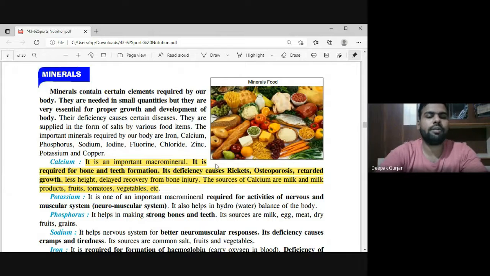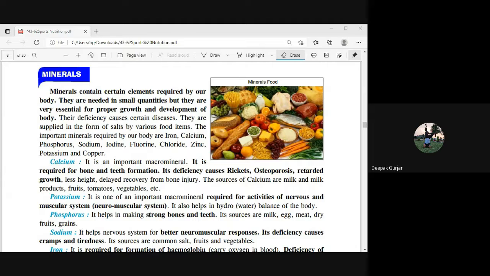When we talk about calcium, what is calcium? Calcium is an important macro mineral and it is required for bone and teeth formation. Its deficiency causes rickets, osteoporosis, retarded growth, less height, and delayed recovery from bone injury. The sources of calcium are milk, dairy products, fruits, tomato, vegetables, etc. These are the sources of calcium.